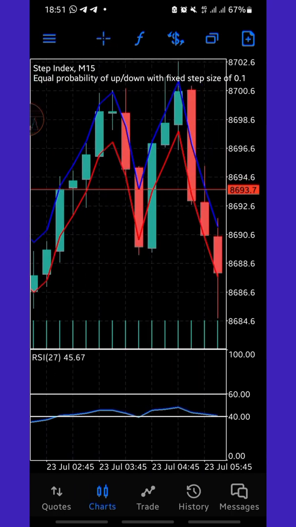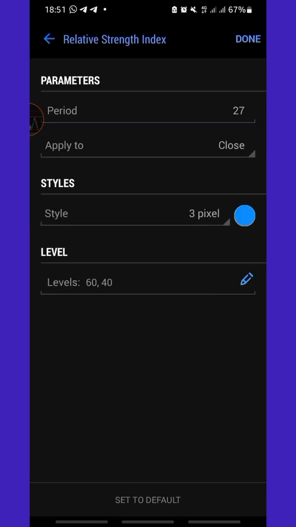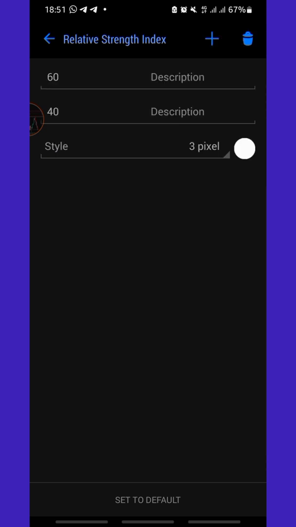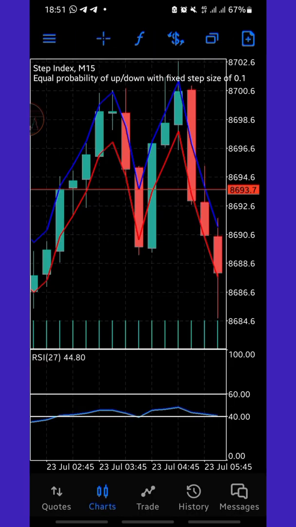All right, so I'm gonna dive into the setup on how you can set up a strategy on your chart. First thing you need to do is add the relative strength index. Tap on the indicator icon, then tap on the relative strength index. The period is 27, apply to close. The levels are level 60 and level 40. Then you go back and click on done.